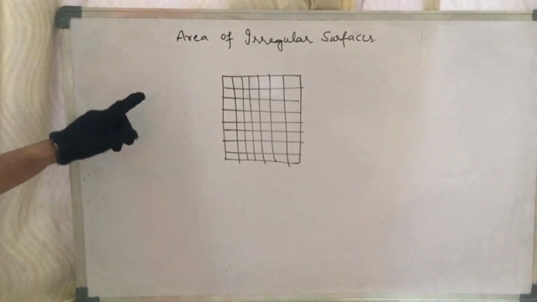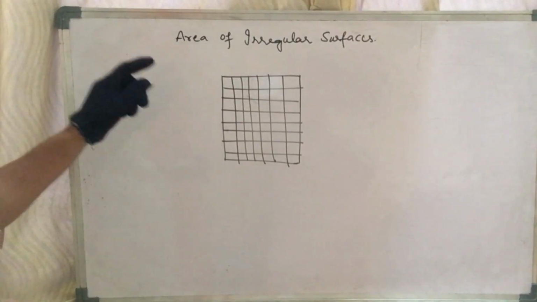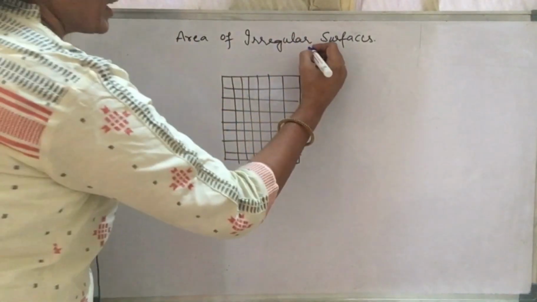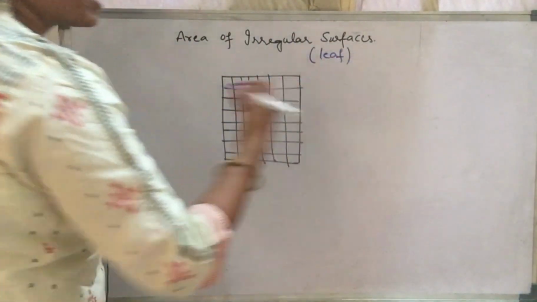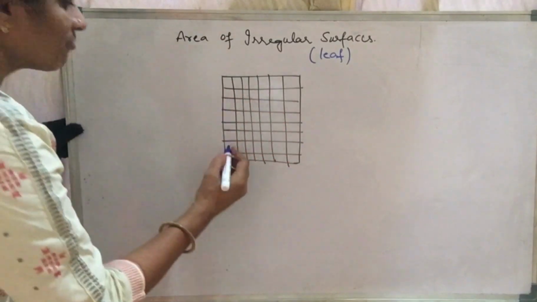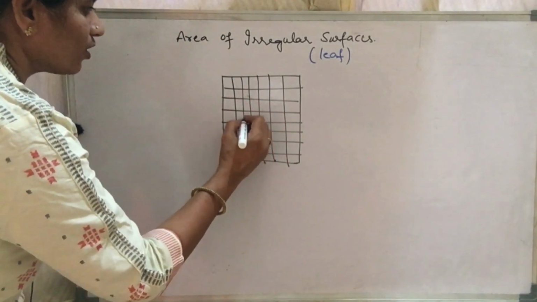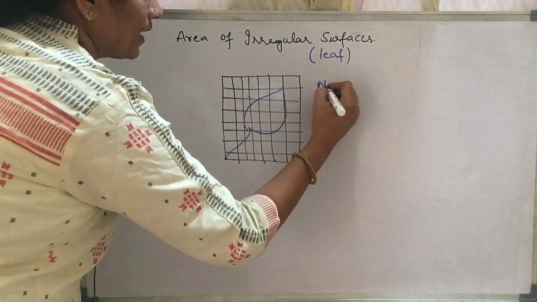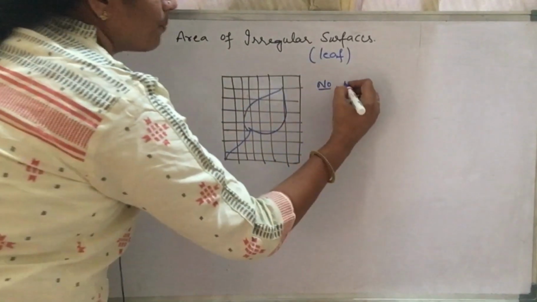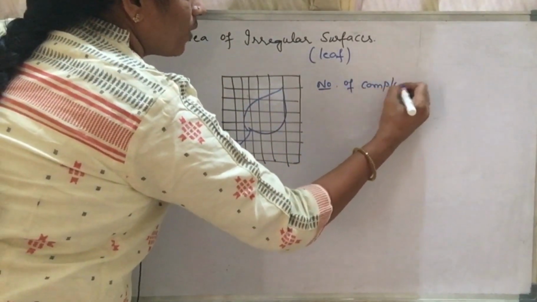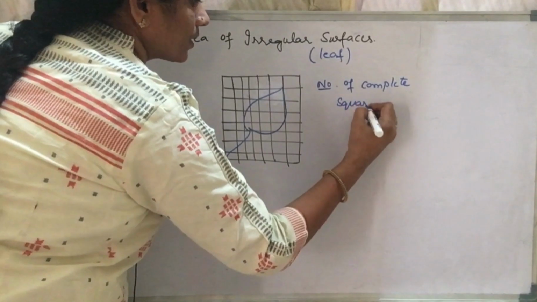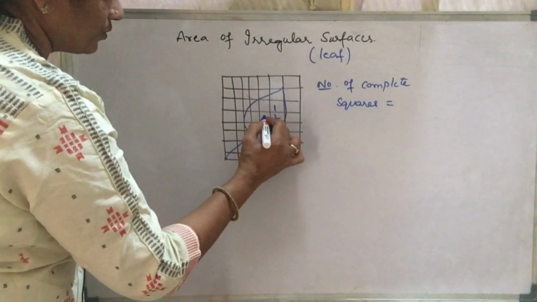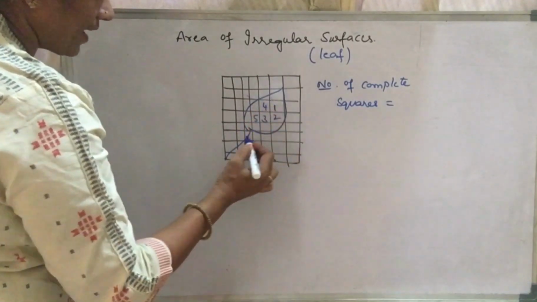Next, as discussed earlier, the area of an irregular surface can be found with the help of graph paper. Now, let us take an example of an irregular surface, a leaf. So, take a graph paper, draw the outer boundary of the leaf. Now, count the number of complete squares. How many are there? 1, 2, 3, 4, 5, 6.